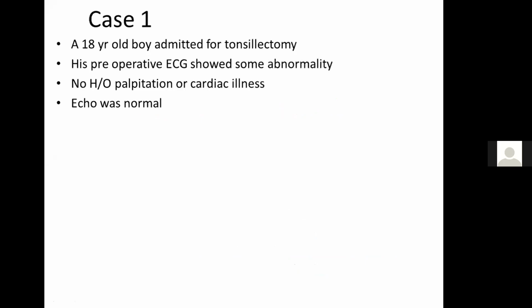So let's begin with the case of an 18-year-old boy who was admitted for getting a tonsillectomy surgery. But his ECG showed some abnormality, obviously some pre-excitation that the ECG will show later, but he didn't have essentially any palpitation or any cardiac illness prior, and his echo was absolutely normal at the time of evaluation.